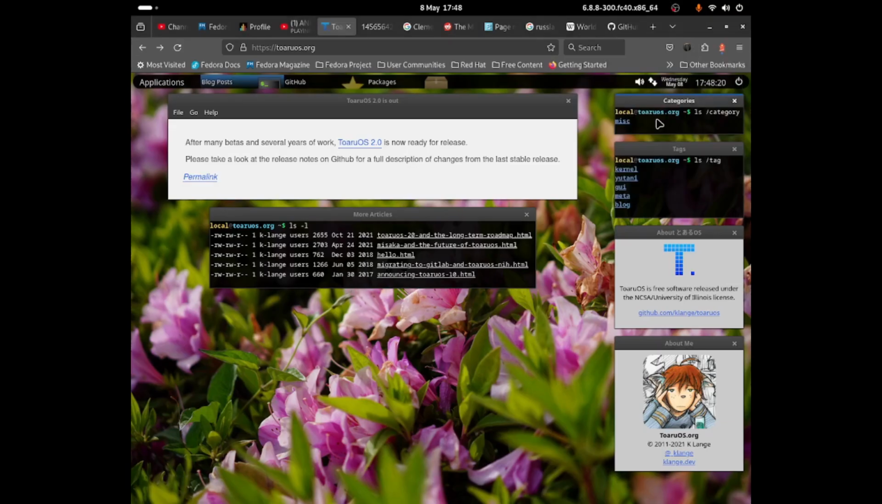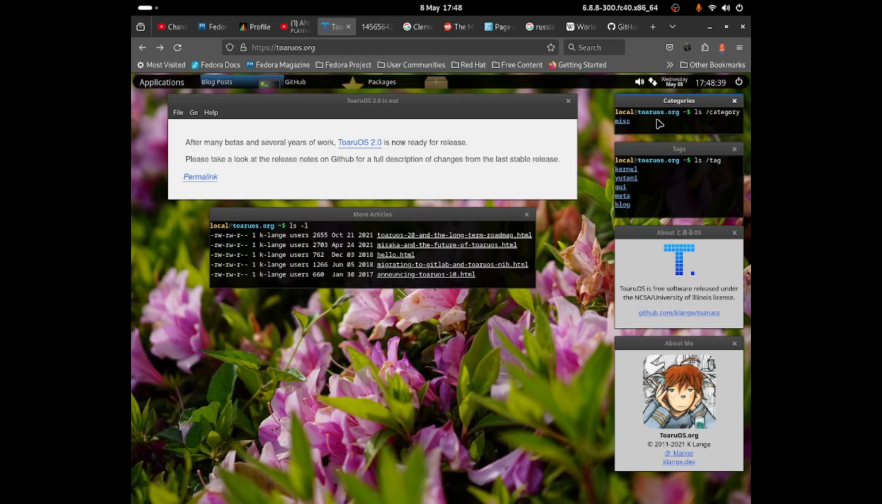Everybody, this is Jonathan, and today I'll be having a look at ToaruOS, which is basically an operating system that was created by one person, or at least he worked on it the most. But yeah, I'm going to have a look at it and see how great the operating system is, and to be able to tell if you could use it for everyday use.